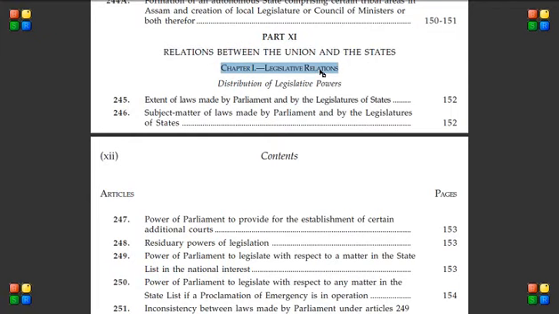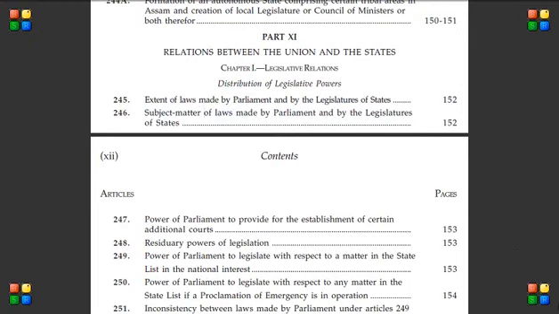The first chapter talks about legislative relations, like the subject matters of laws made by Parliament and by state legislatures, on what fields Parliament can make laws and what fields the legislatures of states can make laws.